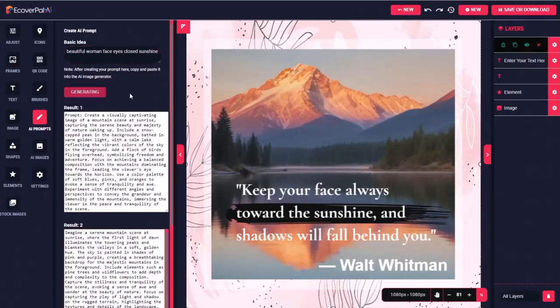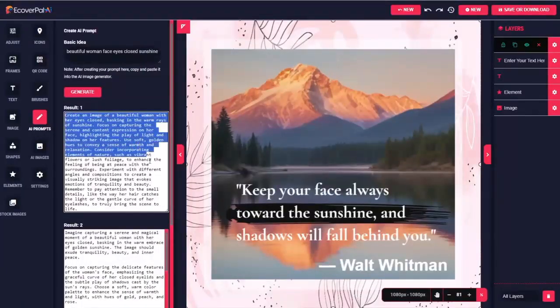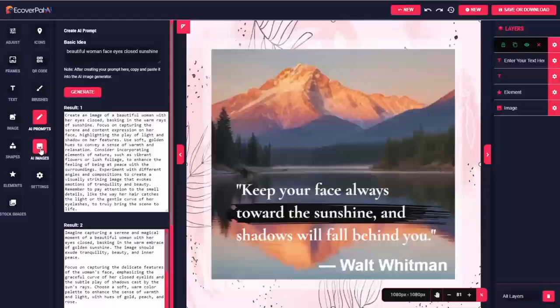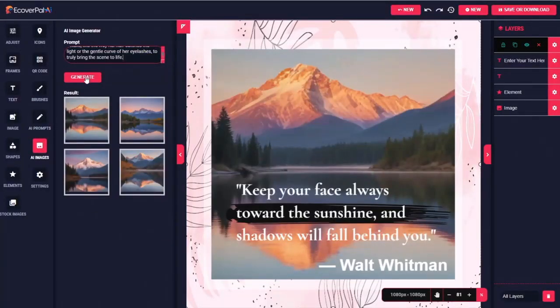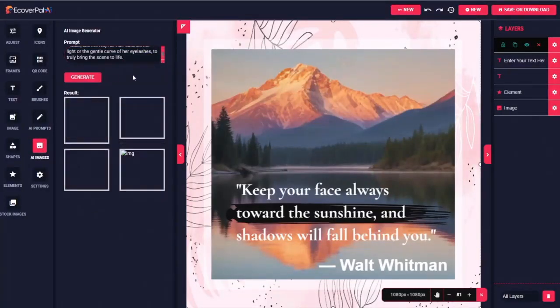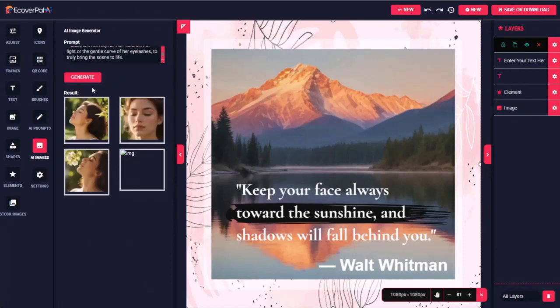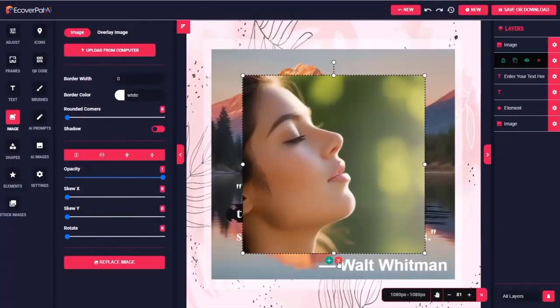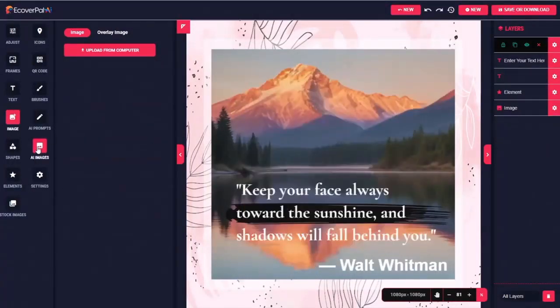So let's click first to generate the prompt. And again, I don't know if the very first prompt is going to be the best one or not, but we'll try it. We'll grab the first one, paste it into our image generator, and click generate. And these do look pretty good. In fact, let's see, the fourth one is not showing up. Let's take a look at what it looks like. Okay, yeah, so all 4 of them look good, and that's our very first attempt.